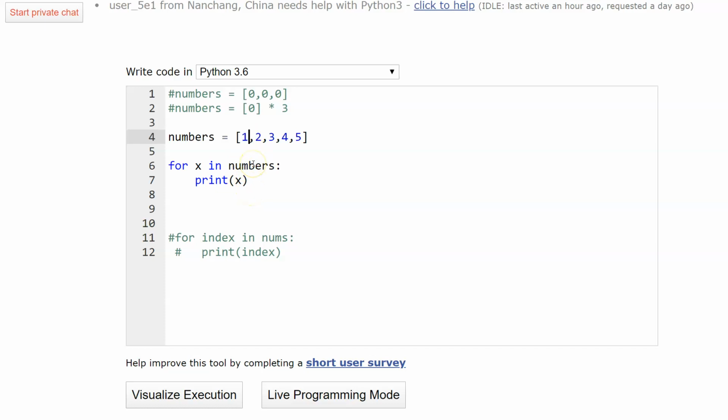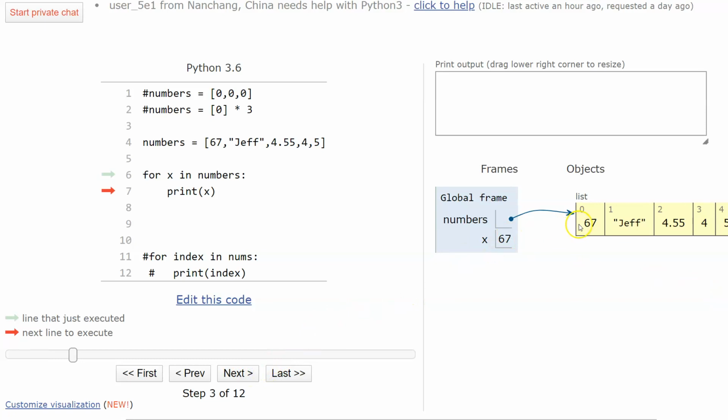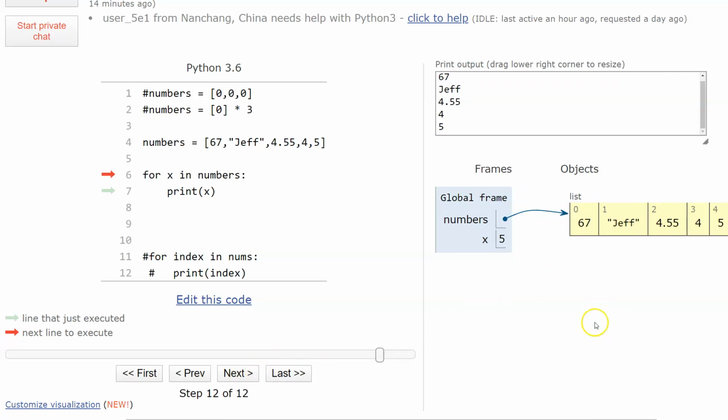Okay, so let's go ahead and modify this a little bit. Let's say we throw in some other stuff in here. I'll throw in some random, well, not too random because it's my name, but kind of random, some different stuff like that. So is this going to work? Let's see. Here's my list, and I'm going to print this out. There's x, 67. Look at that, 67. Here comes Jeff. So you can see it will work with multiple data types. We've got our floats in there, ints, floats, and strings. So this is a nice, easy way to print the values out if you're just looking for that type of output.